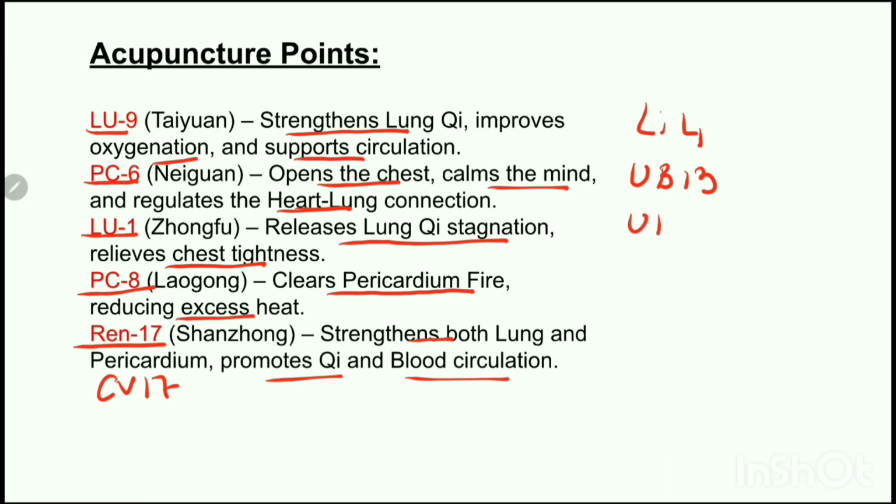We can use urinary bladder 14. This is the back shu point of the pericardium. It will unlock the pericardium chi to ease the chest tightness. So this is the end of the video. We have covered the lungs' relationship with all the other organs.